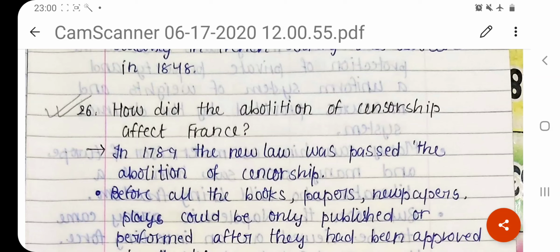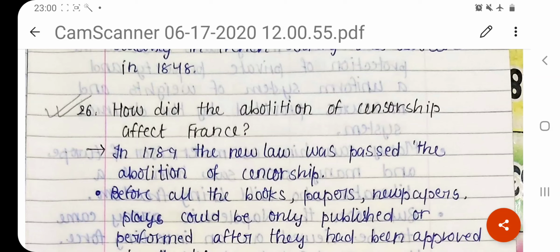How did the abolition of censorship affect France? Now, abolition of censorship, don't get confused as to what this means. Today in democracy we have freedom of press, right? And freedom to write books and have movies and songs and theatre, and they can be ideas against the government also. However, once in a while we see political problems where the government is not very tolerant.